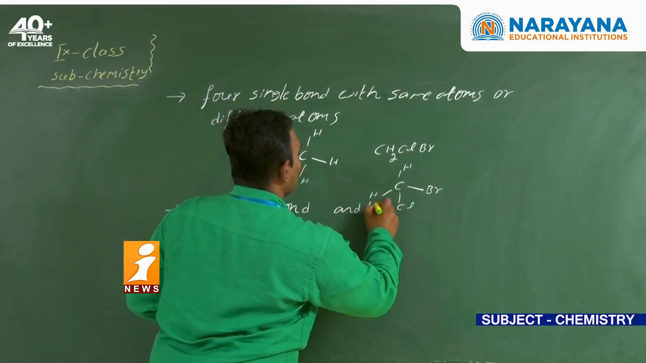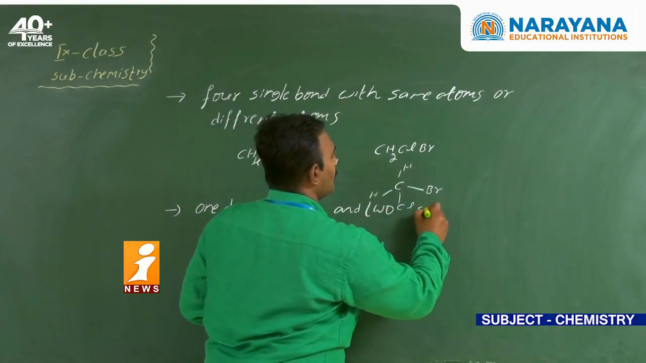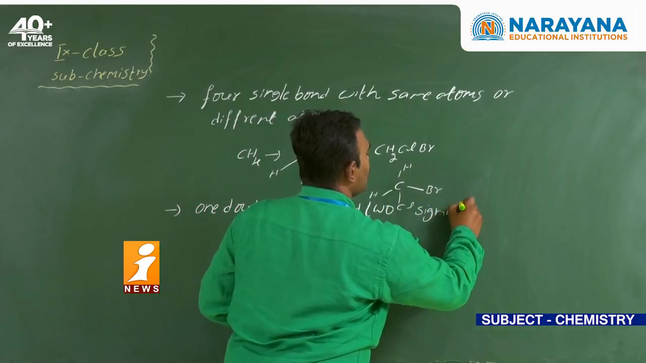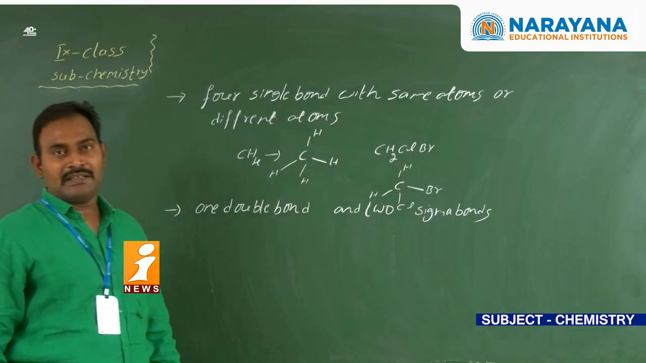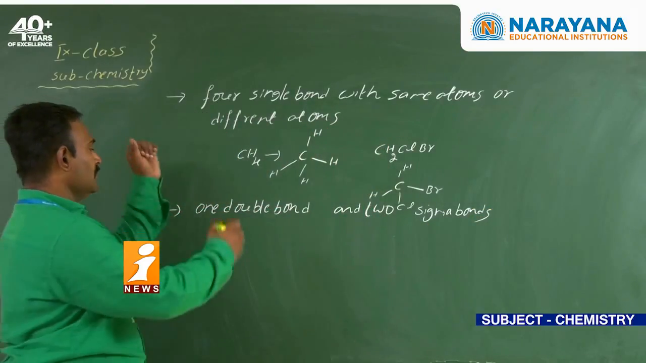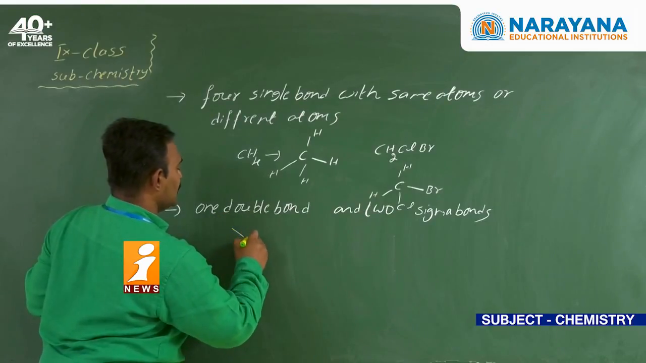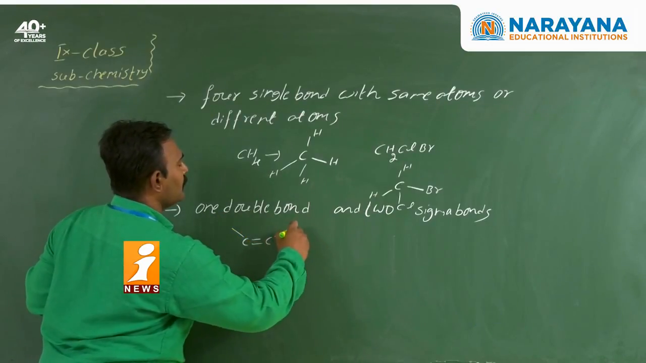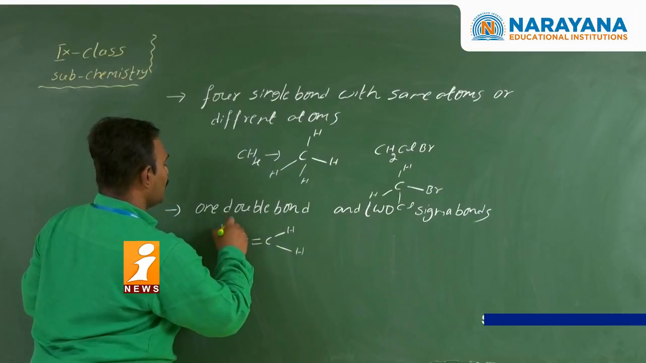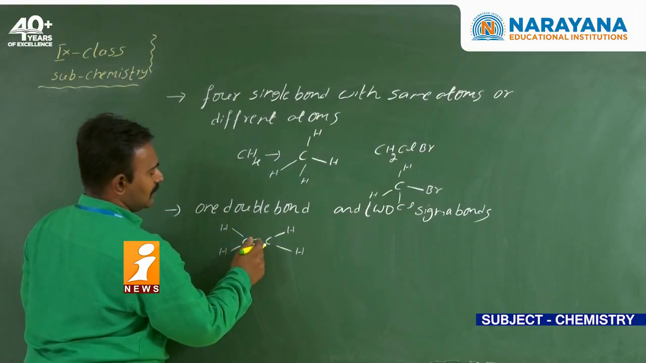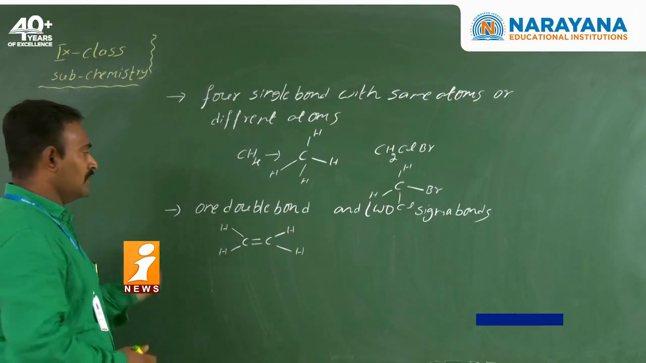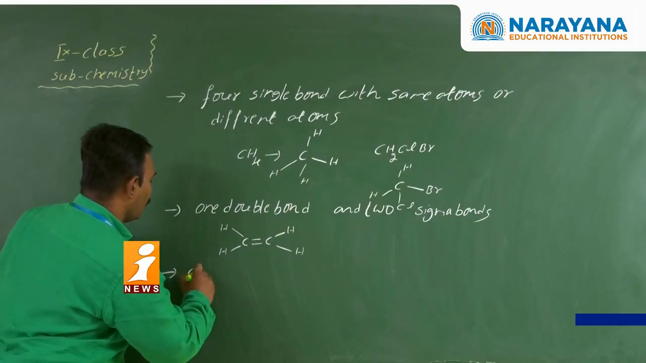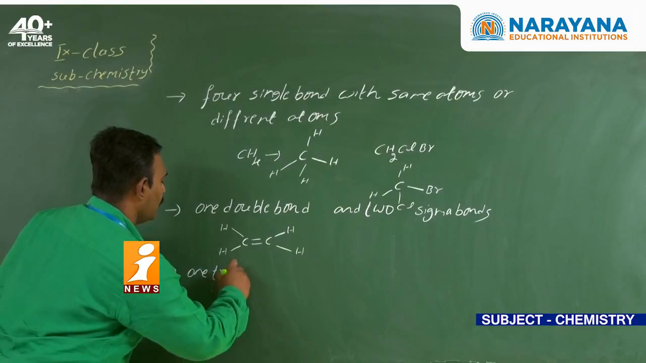Next, one double bond and 2 sigma bonds. In place of sigma bond, simply we can say single bonds. See here, example ethene, formula C2H4. Between the carbon atoms there is a double bond, and with the hydrogens single bonds. Take it clear.